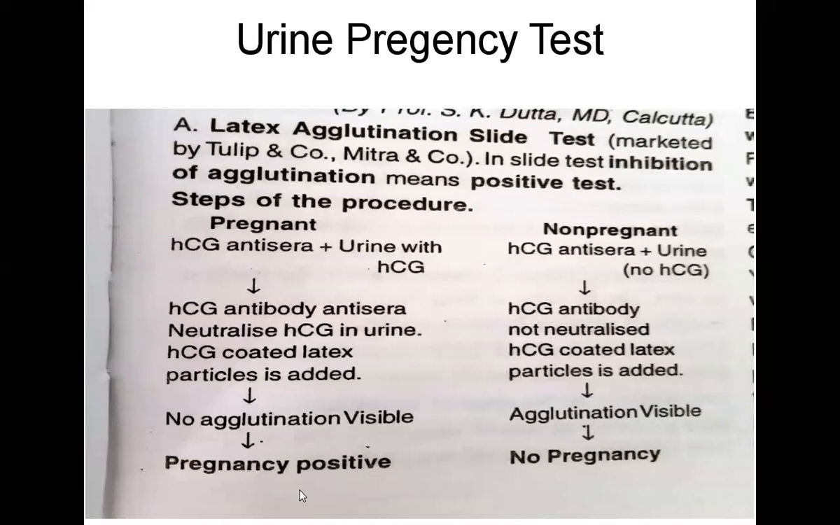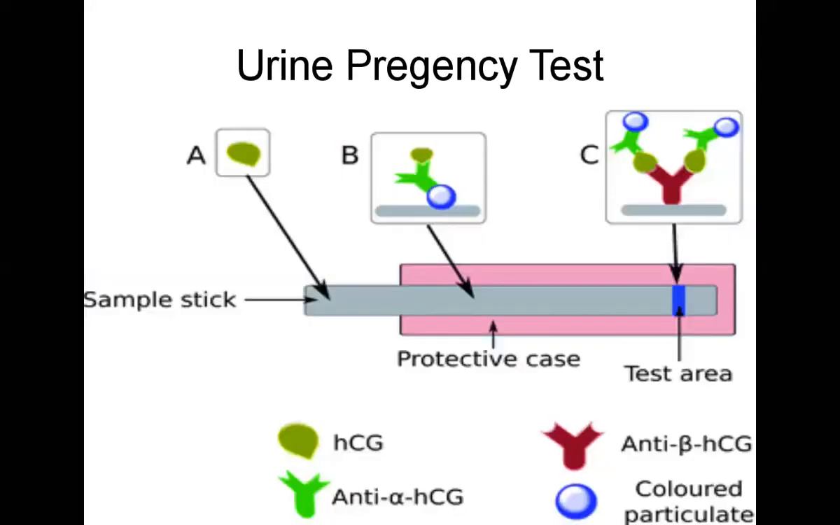While in the non-pregnant state, we see HCG antisera plus urine with no HCG. If there is no implantation, no chorion is going to be formed. If no chorion, no HCG is going to be released. And this HCG antibody is not neutralized. HCG-coated latex particles are added, and it leads to visible agglutination. That indicates pregnancy is not there.